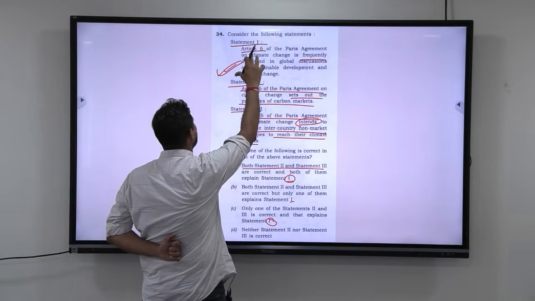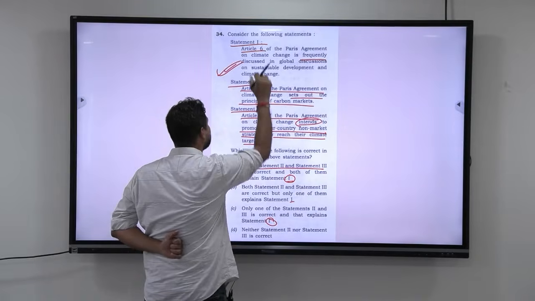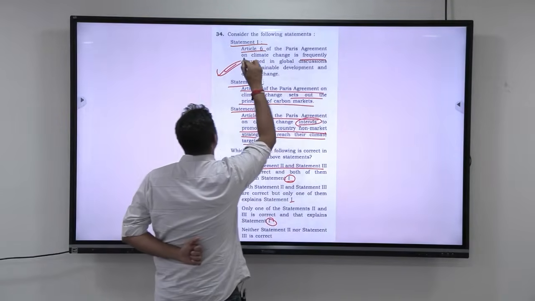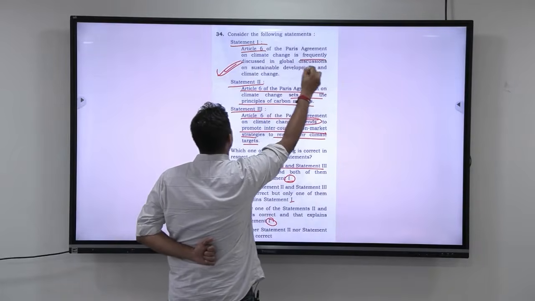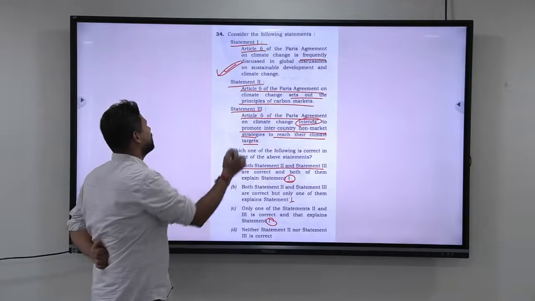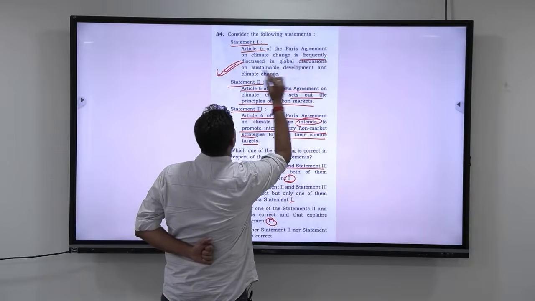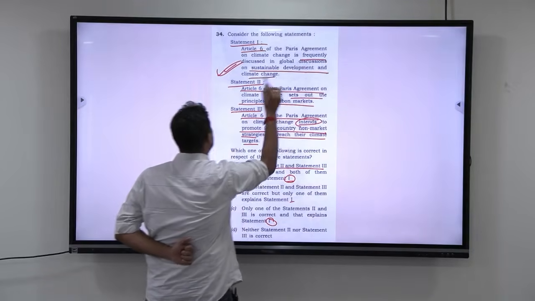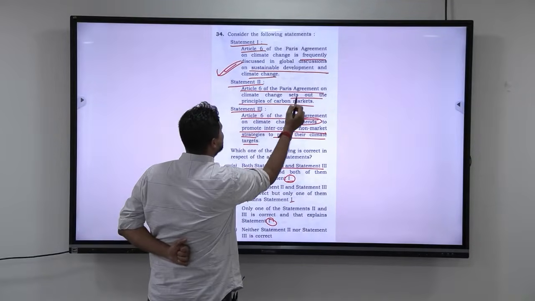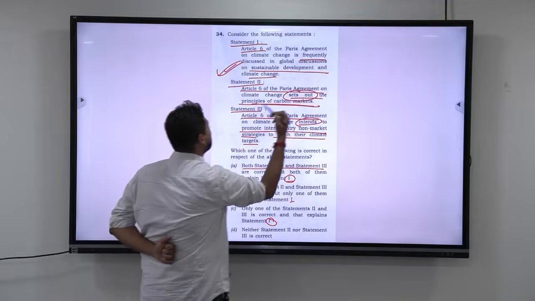Read this and see if you can identify the hint from this and apply it here. Article 6 of the Paris Agreement on climate change is frequently discussed in global discussions on sustainable development and climate change. Now come to statement 2. Article 6 sets out the principles of carbon market.